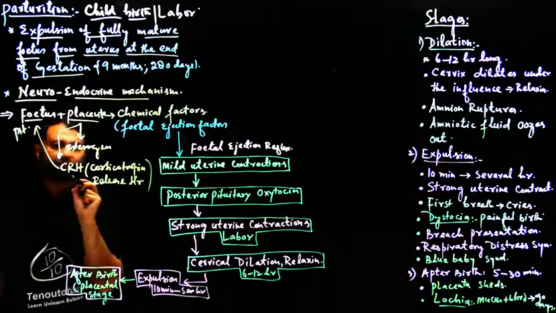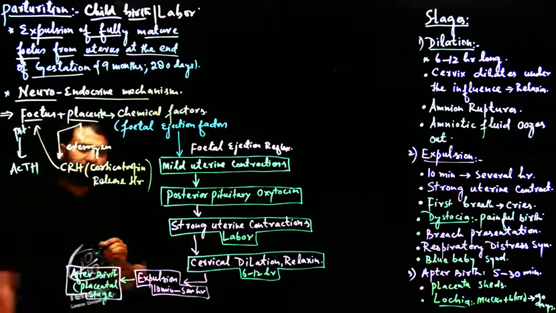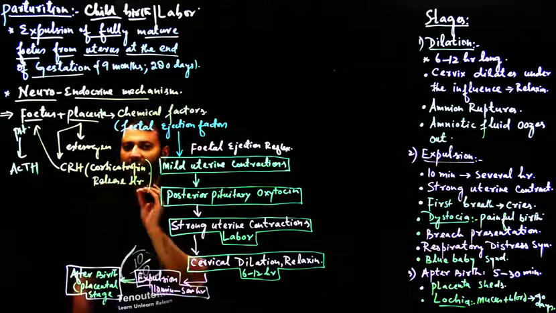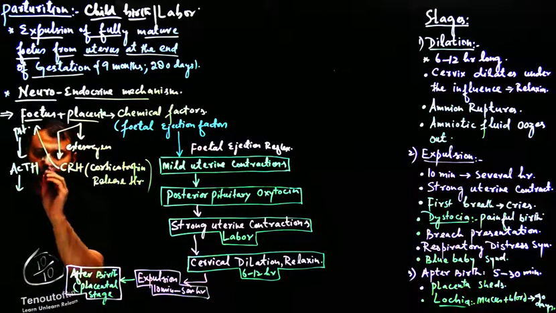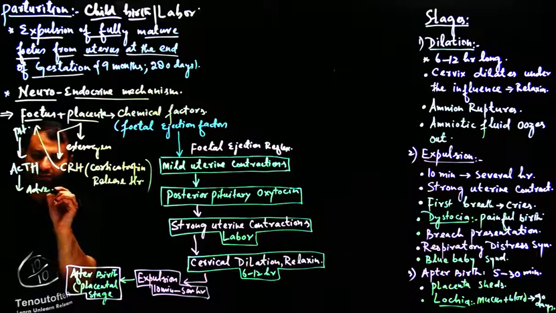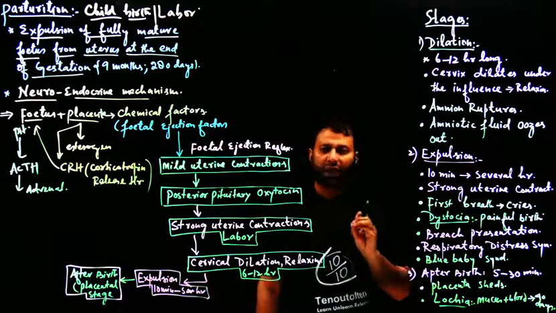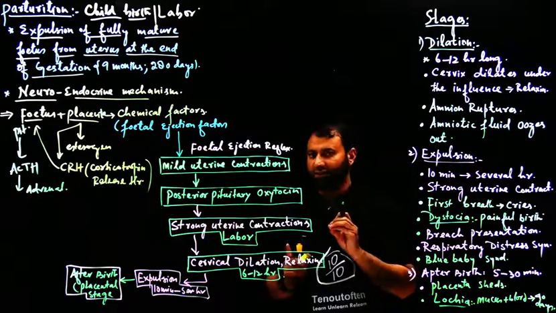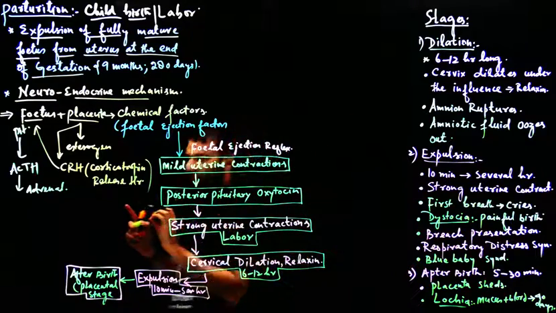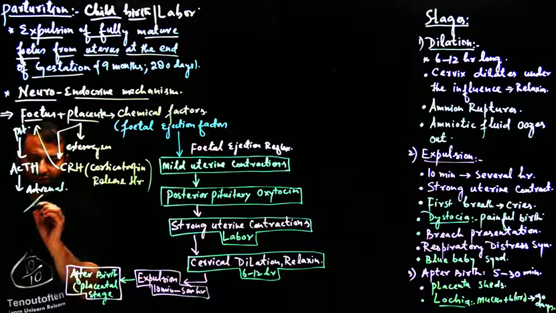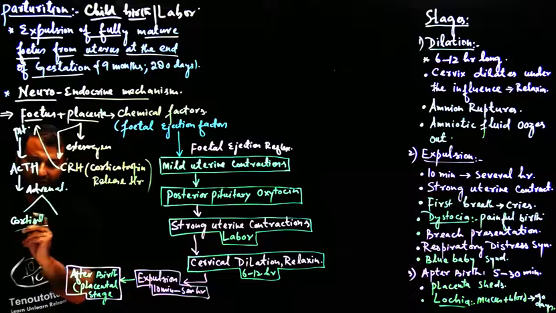The pituitary gland of the fetus releases ACTH, adrenocorticotropic hormone. Now this ACTH goes to the adrenal gland of the fetus. Once the adrenal gland of the fetus receives this ACTH, then what happens? The adrenal gland secretes two important things. One is called cortisol, which is very important during pregnancy.